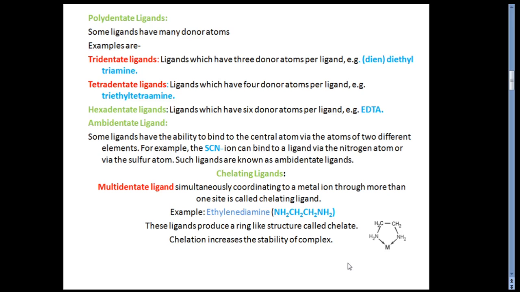And here we will give the example of the thiocyanate ion. So in this thiocyanate ion, we can see how the donating takes place. Here this thiocyanate ion can bind to the metal via the nitrogen atom or via the sulfur atom. Okay, and such ligands are known as ambidentate ligands.